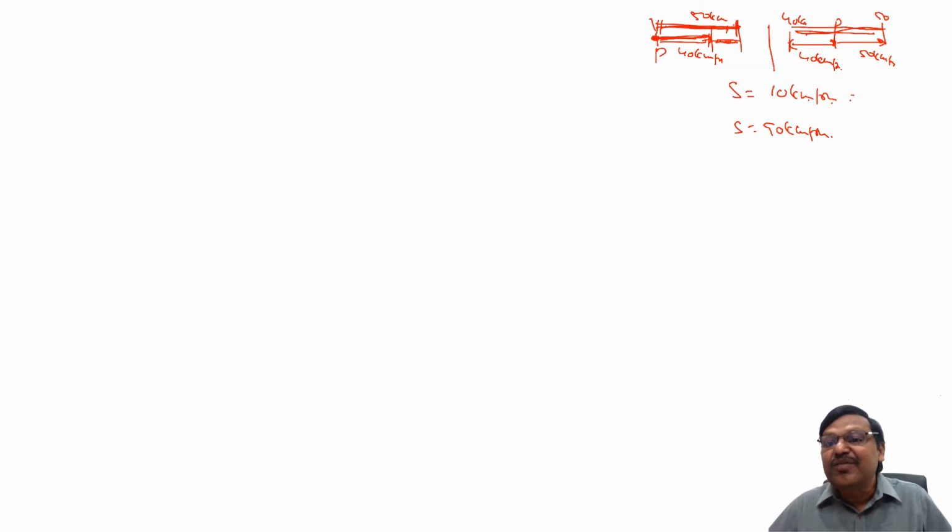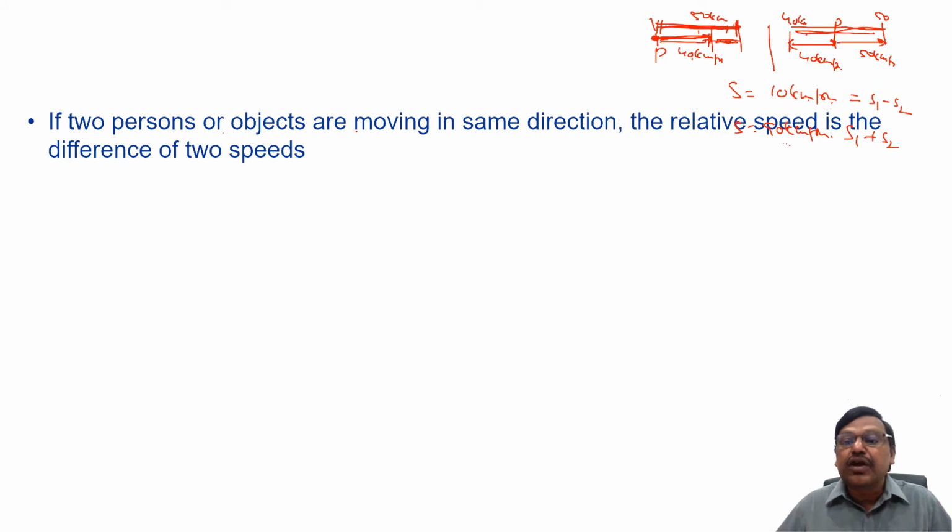How has this 10 come? By taking the difference of the 2 speeds. How has this 90 come? By adding the 2 speeds. That's why we say, if 2 persons or objects are moving in the same direction, the relative speed is the difference of the 2 speeds, S1 minus S2.